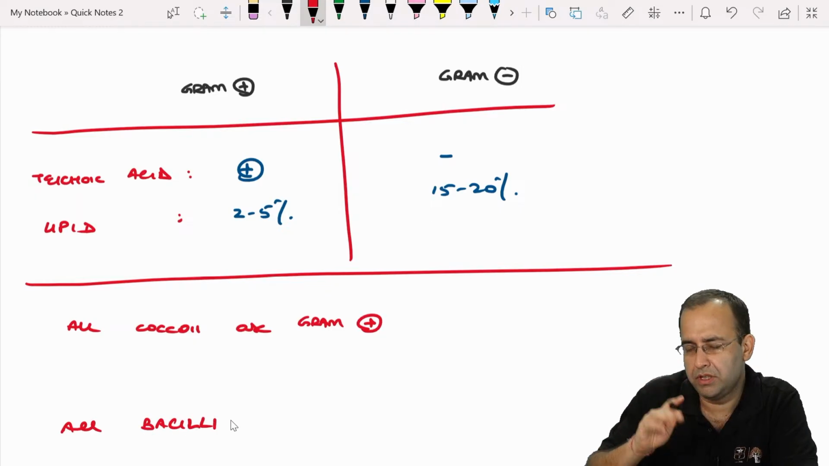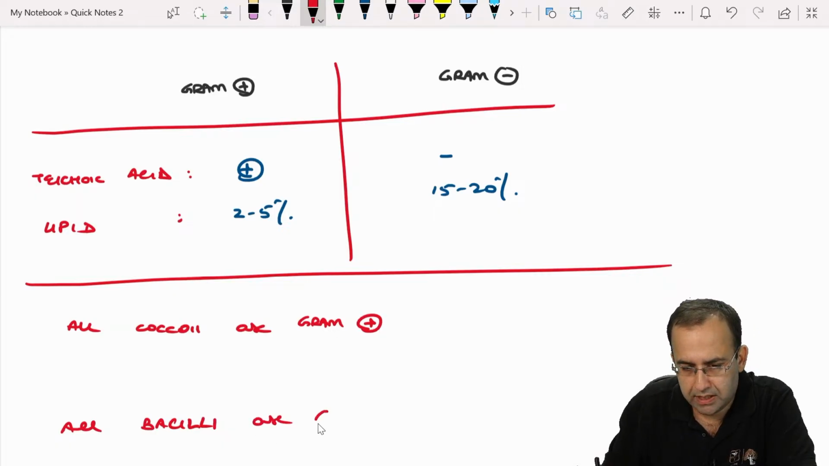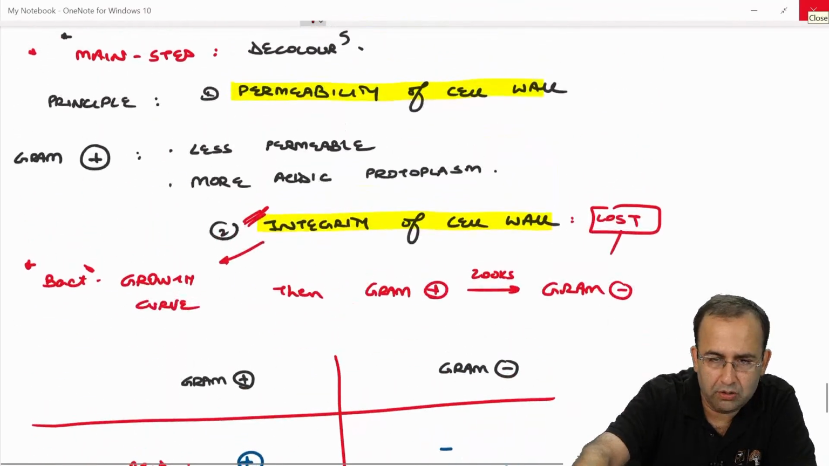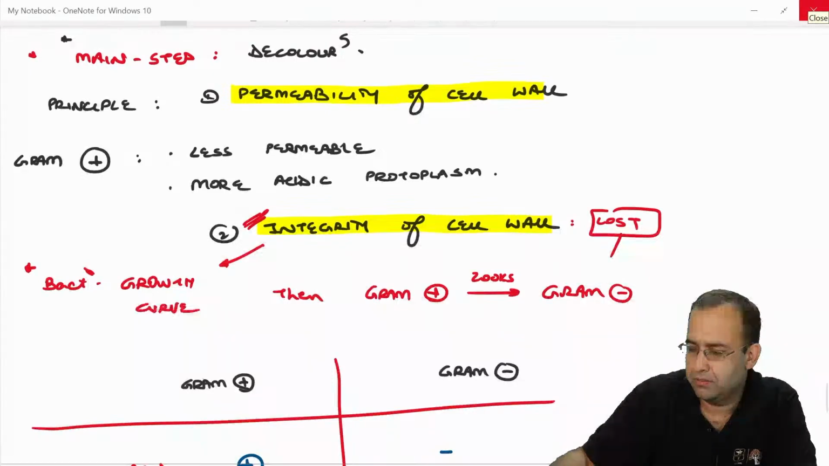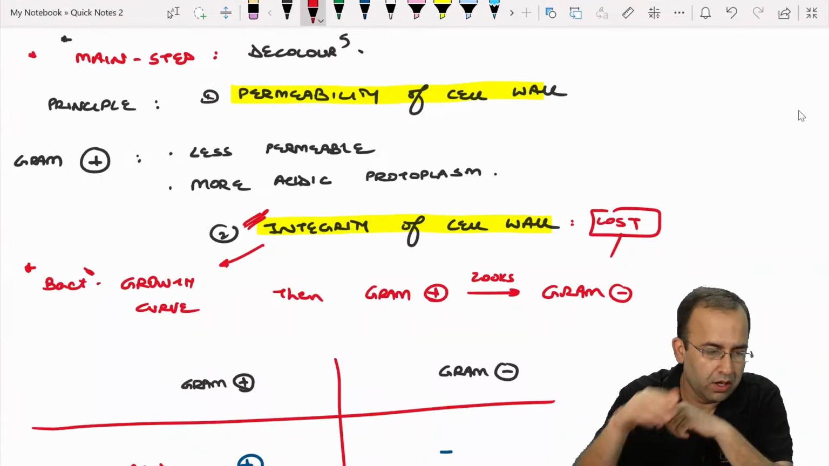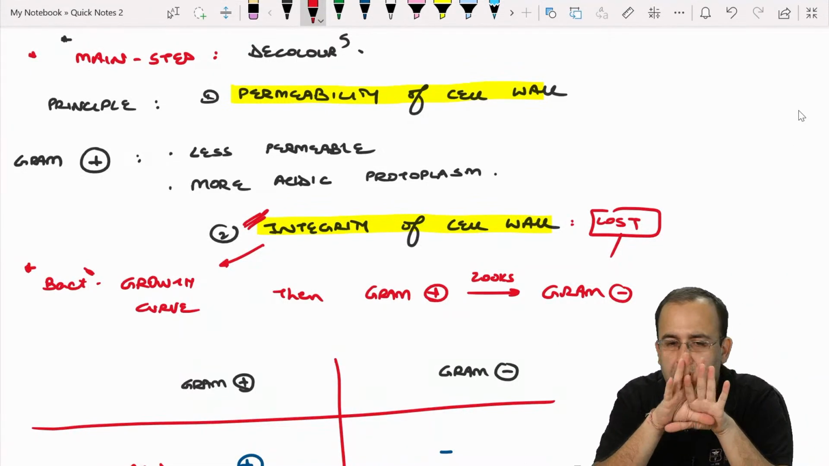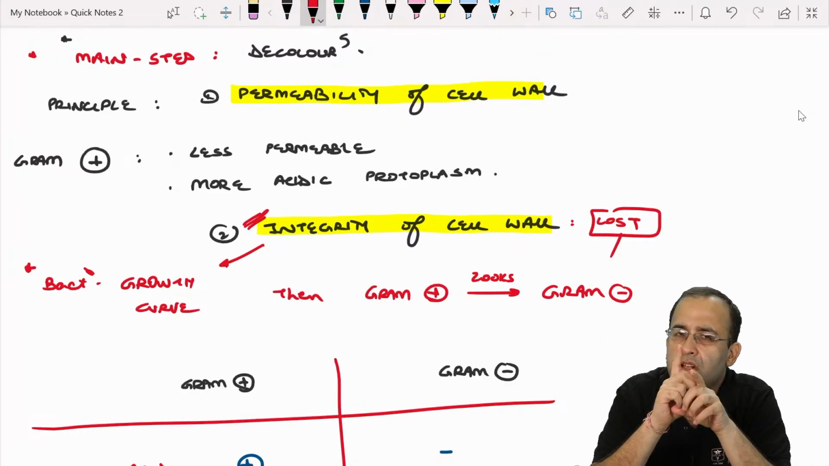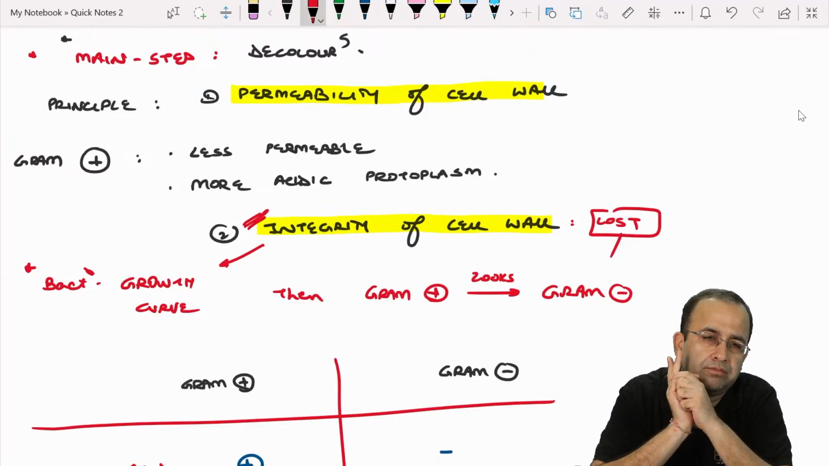All bacilli are gram negative. This is simple basic. I'll scroll. What we saw with respect to the principle of gram staining. Gram staining is important, so I'll give you time on this. There were two basic principles: permeability of the cell wall and integrity.